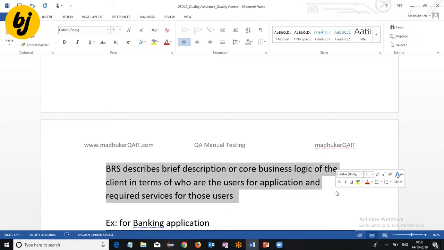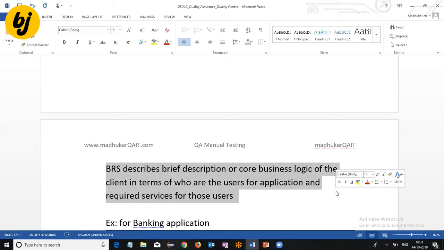Let us take an example. If I go for a banking application, who are the users for the banking application? Account holders. But are only account holders going to open the application and create the account? Like Gmail, how do you create an account? In the same way, can you open an account with HDFC Bank online? No. Then how? Generally, you have to go to the nearest branch.